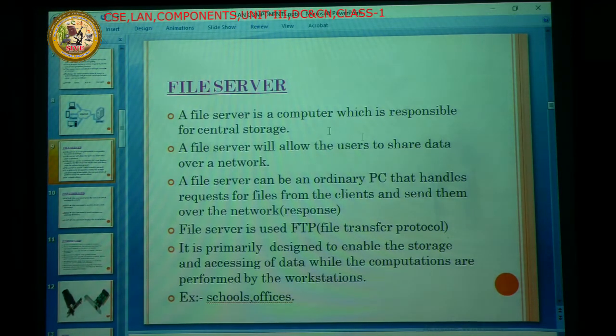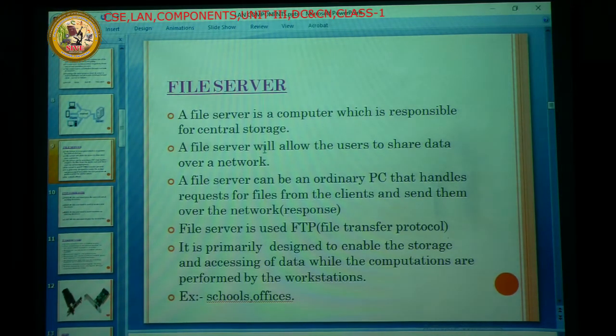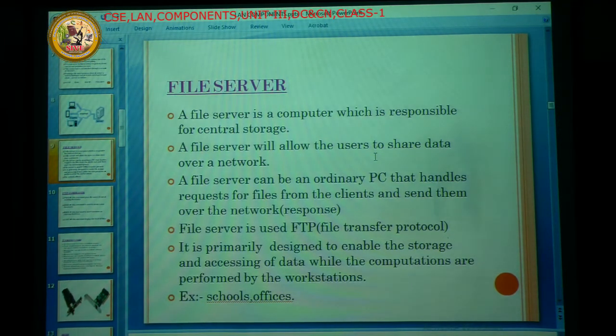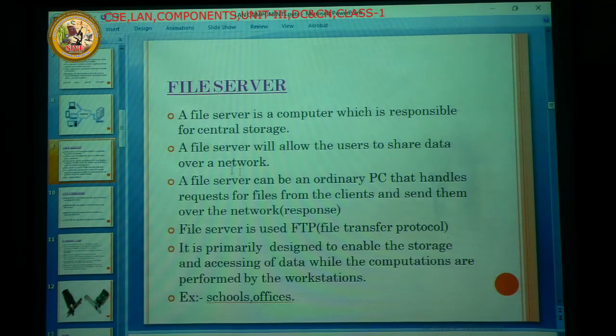So for example, I can share one file to my friend. I just right click on the corresponding file and put my file in the sharing mechanism. So now I am enabling the sharing mechanism, and the concerned file becomes a hand symbol. On the other side, my friend can access my system and copy my data. That is how the data is shared between the file server and the network.